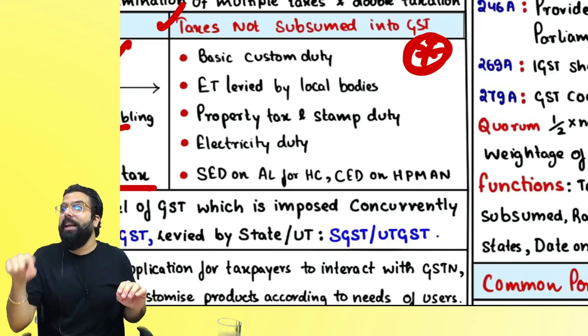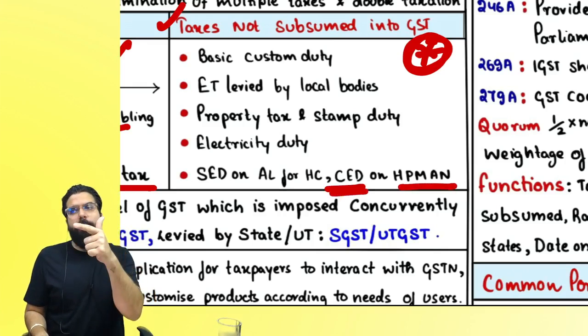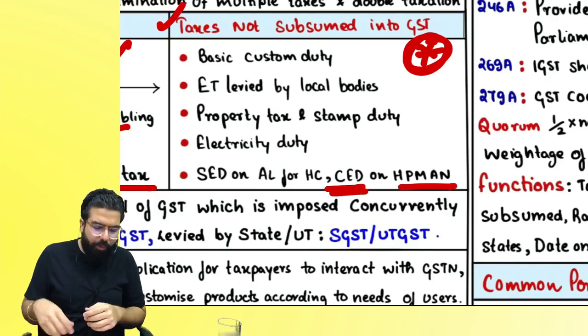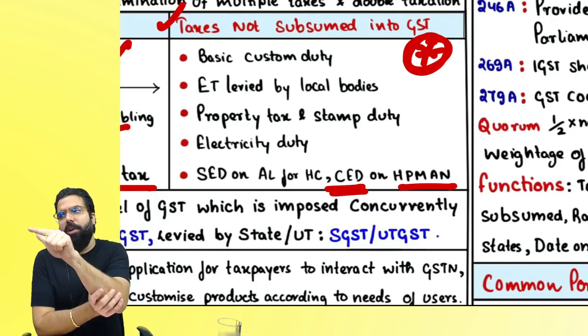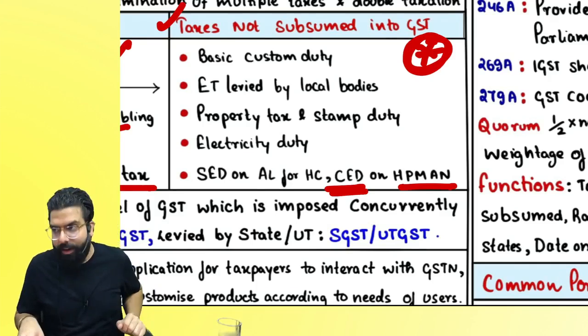And central excise duty on high speed diesel, petroleum crude, motor spirit, aviation turbine fuel and natural gas. What is it, everyone? Again with me: high speed diesel, petroleum crude, motor spirit, aviation turbine fuel and natural gas is still there. Right, everyone?